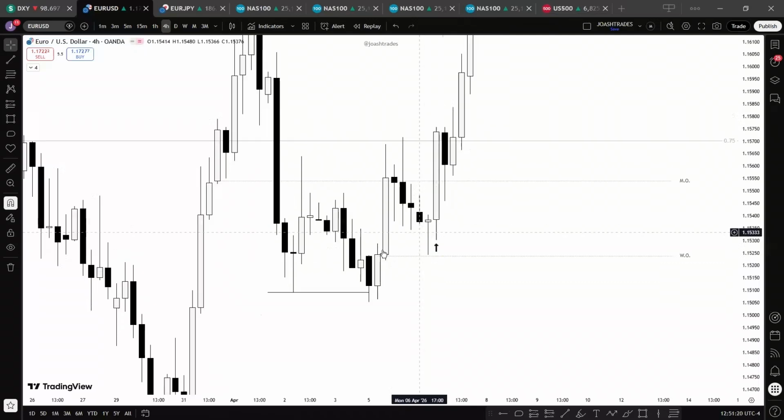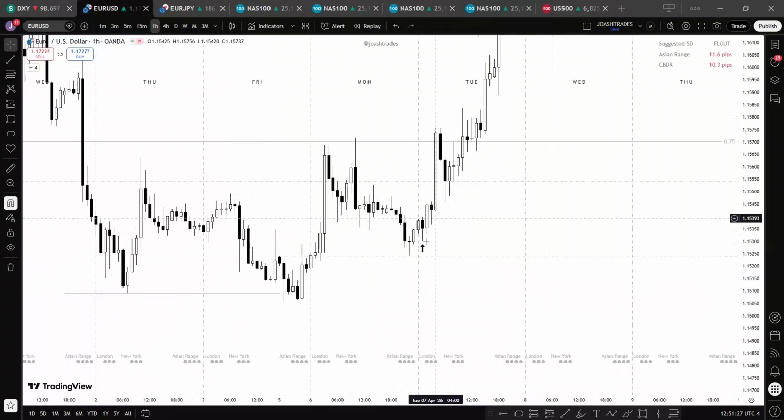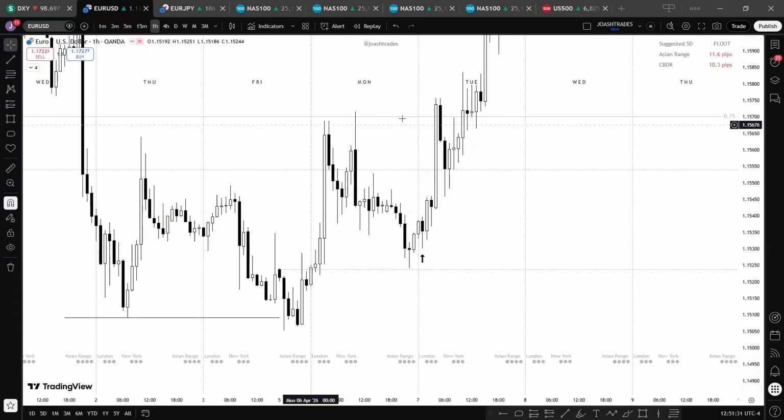Okay, but we can still see an area of inefficiency here. Then the 1 hour time frame. Very good. So this is the Tuesday we are studying. Remember, this is our 75% level. Price is below the 75% level here. So I think I can just take it out. Or let me just leave it in case for reference.